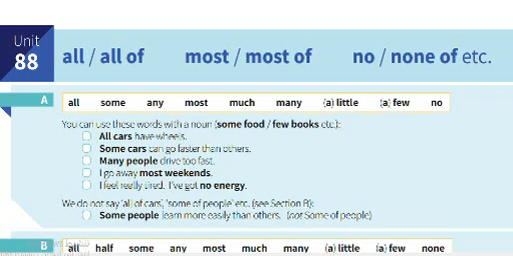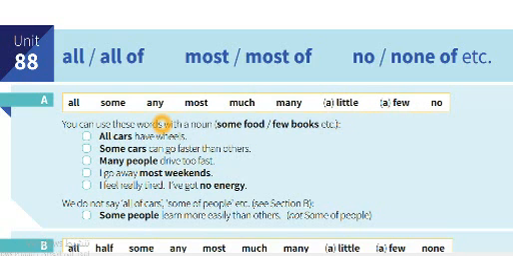Okay, let's move to unit 88. We have all of, most of, no, none of. So in unit 88, the point here is to understand how to use them in sentences accurately. A lot of people make so many mistakes in using all of, most of, and no, none of. How to find the way here? We could realize it in that unit. All, some, any, most, much, many, a little, few, no.